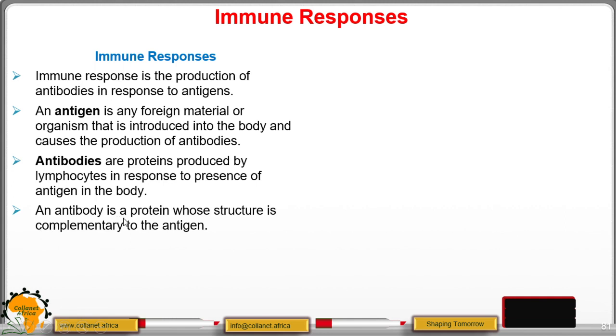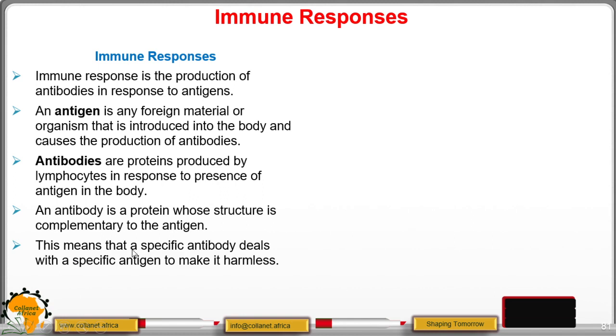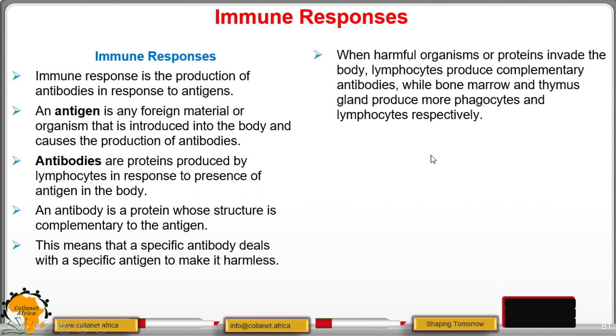An antibody is a protein whose structure is complementary to the antigen. So antibody will always correspond or oppose the antigen. This means that a specific antibody deals with a specific antigen to make it harmless.